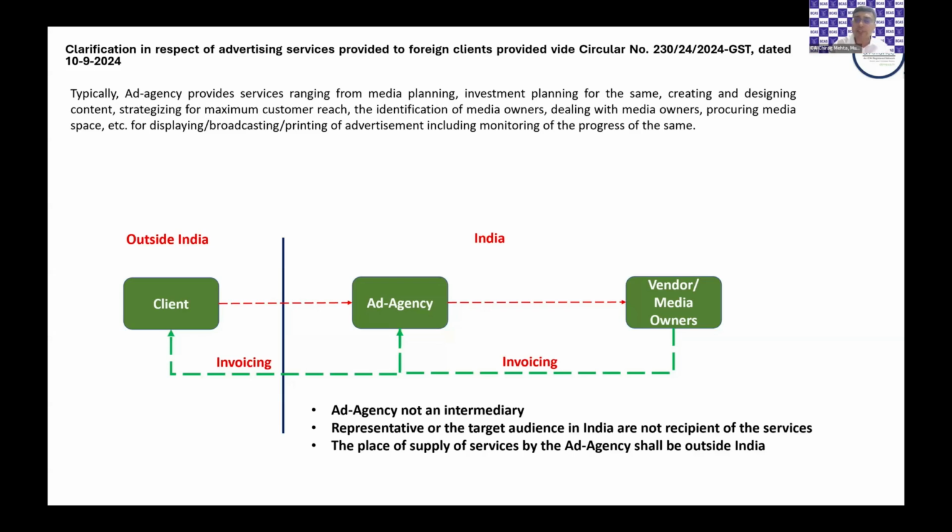A very welcome circular, a very detailed circular, where it is clearly clarified that what the agency is doing is on its own account. It's providing multiple services, providing a bouquet of services to the overseas client. Hence, by no stretch of imagination, this agency is an intermediary. It also has, not specific to this particular issue, given a very beautiful interpretation of the term recipient. It says recipient is a person who's paying the consideration, who's contracted for that service. Very interesting and maybe used in other areas as well.